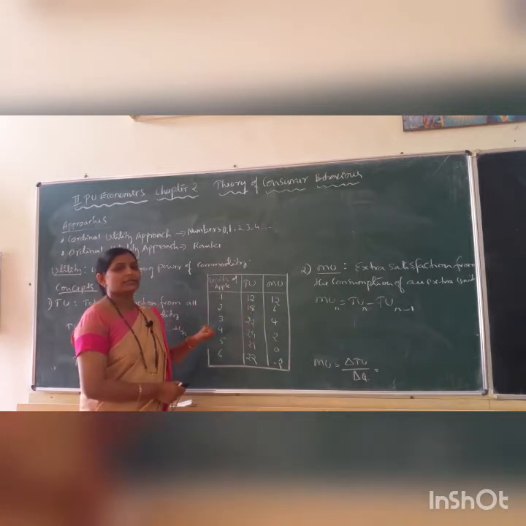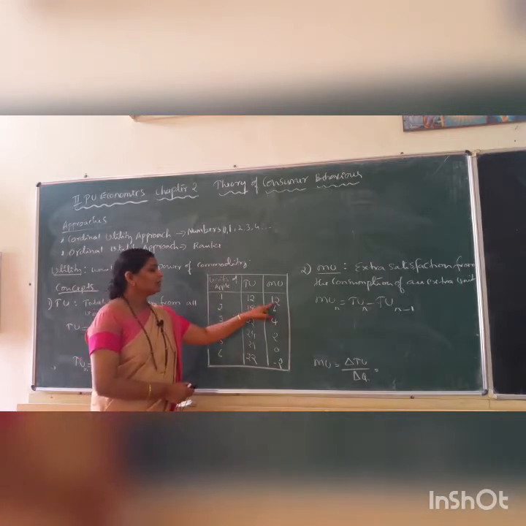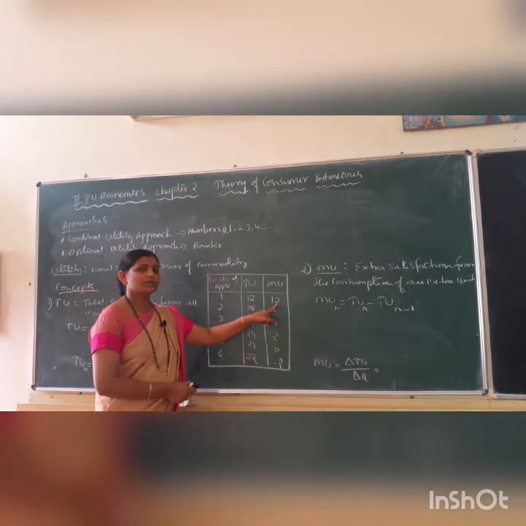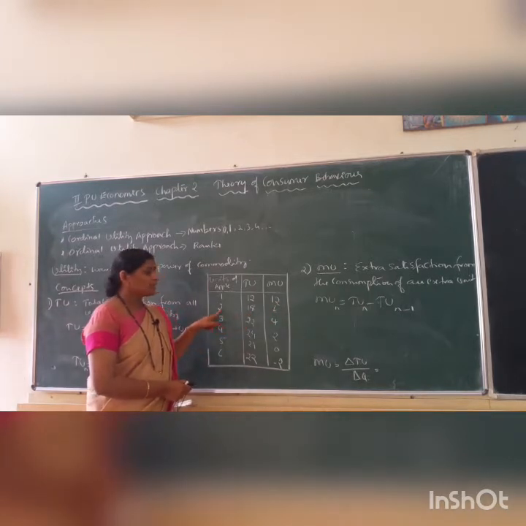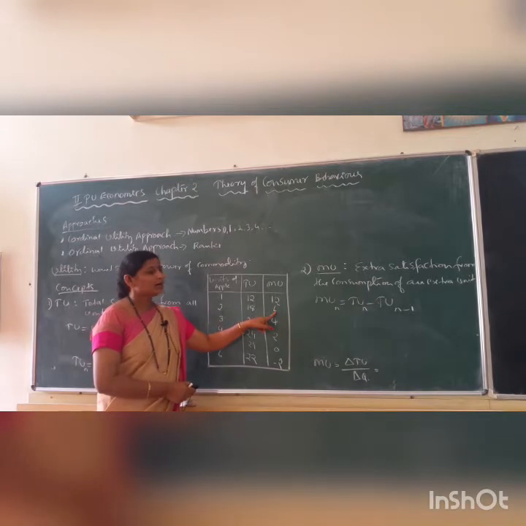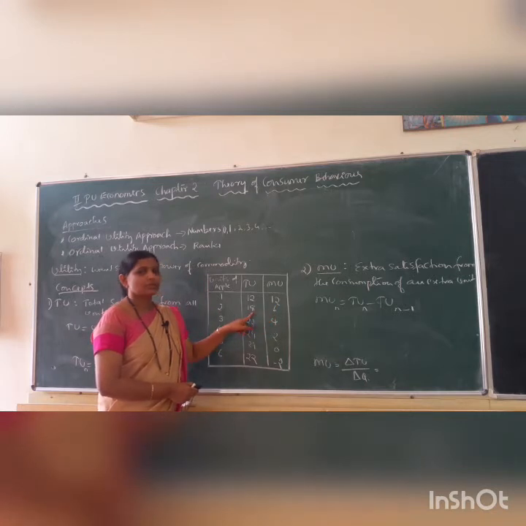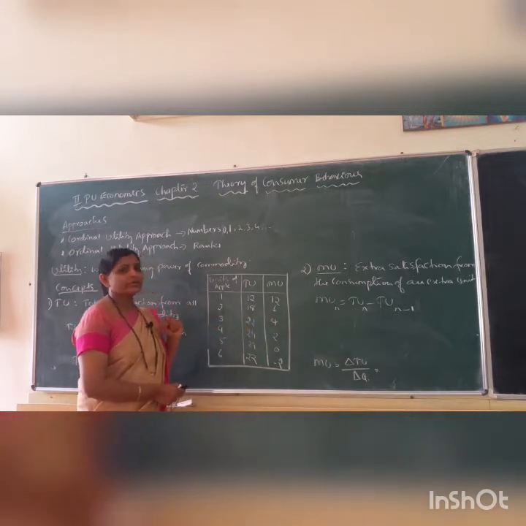Now how to calculate this? For that we need to calculate the marginal utility column. From the first unit of apple, consumer gets 12 units of marginal utility and the second unit gives him 6 units of marginal utility. 12 plus 6 is 18. That is total utility from 2 units of apple.